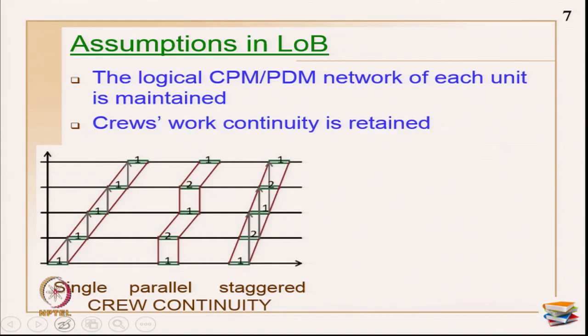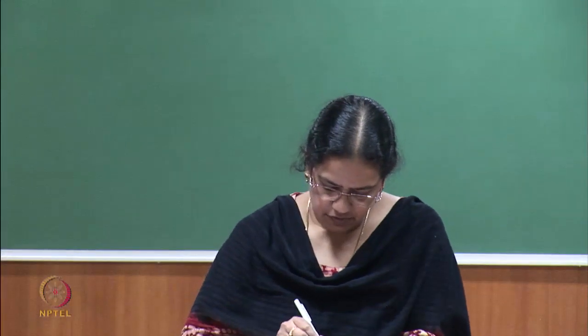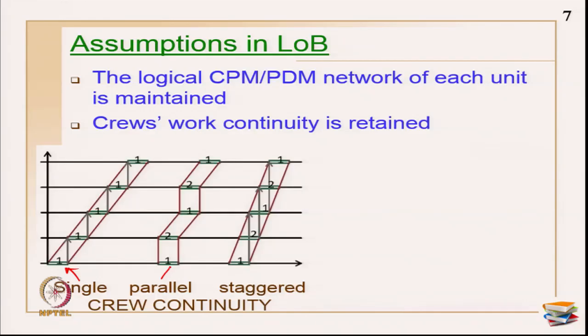After the first unit, the crew immediately has to move to the second unit. Once it is completely done, immediately it has to move to the third unit and so on. If you have multiple crews also, the same thing has to be done. For example, I brought multiple crew formations here. This is for single crew continuity, this is for parallel crew continuity, and this is for staggered crew continuity. There are 3 patterns available, and generally we follow only a staggered pattern in case of multiple crews, and for single crews this is the only pattern we have.